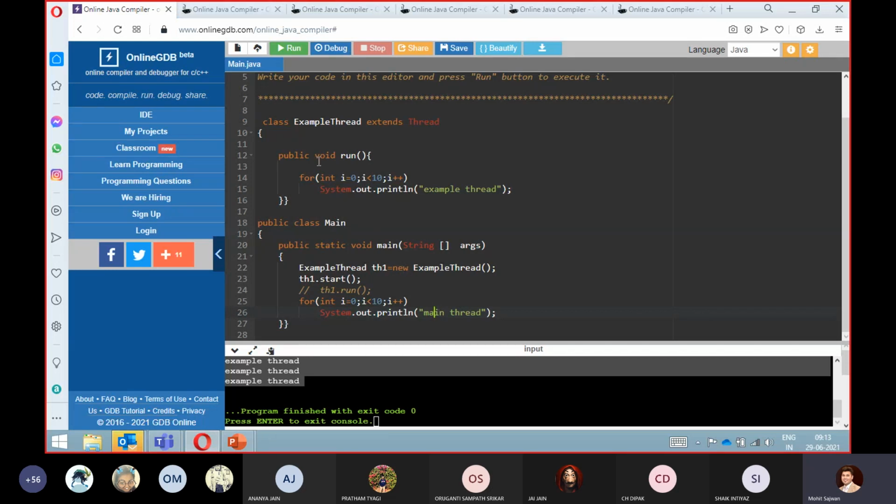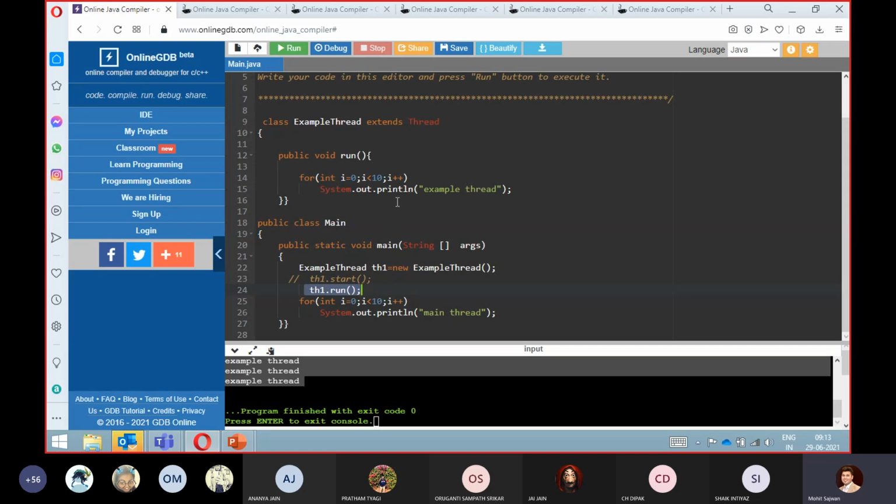Now in this method, you can see directly that we are performing multi-threading. Now some student will have a question: sir, what will happen if we execute th1 dot run right now? Whether we are performing multi-threading or not?